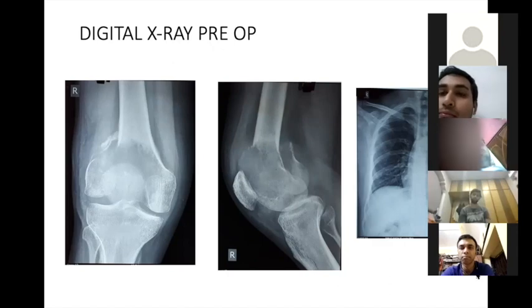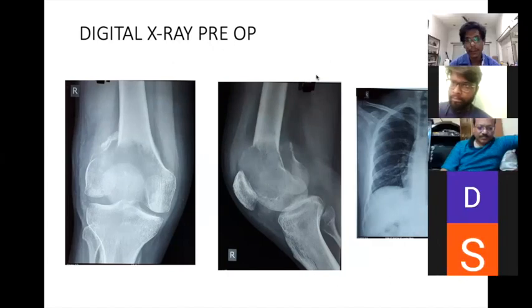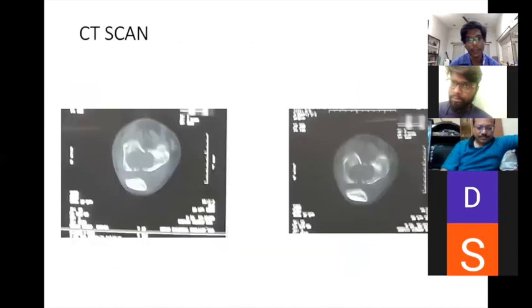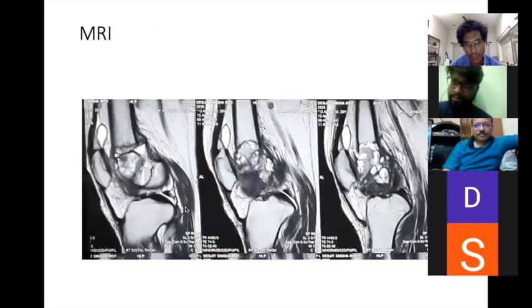You want to go for further imaging? MRI imaging. Okay, we did imaging and a CT scan. There is a pathological fracture and a completely lytic lesion with a cortical break, a cortical breach. This is an MRI which we got, a T2 weighted MRI for you.